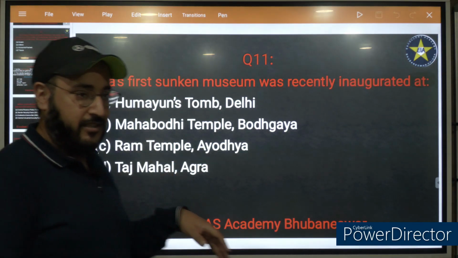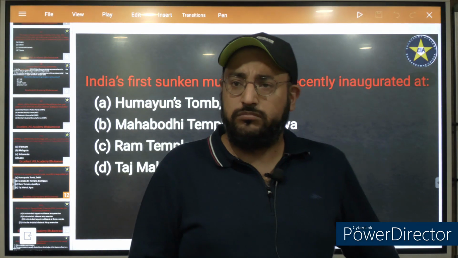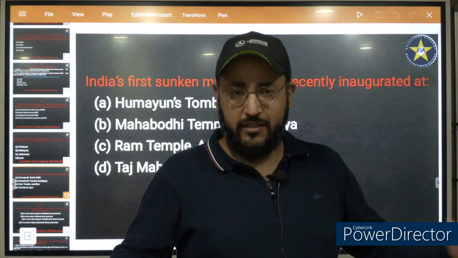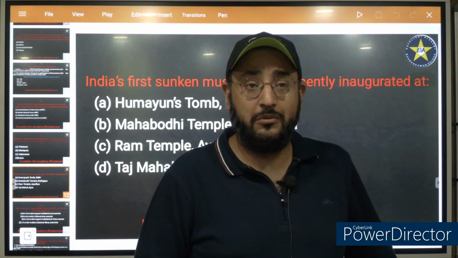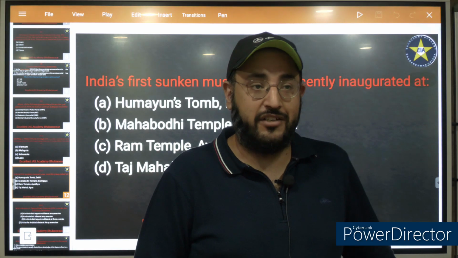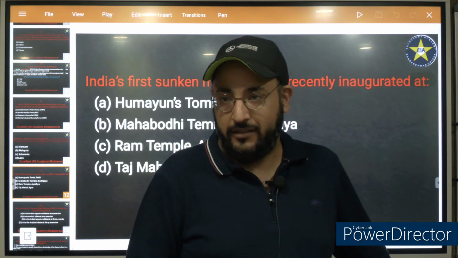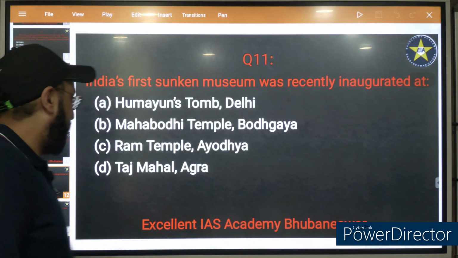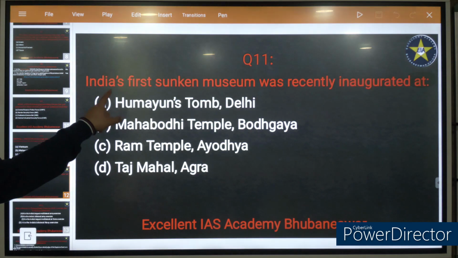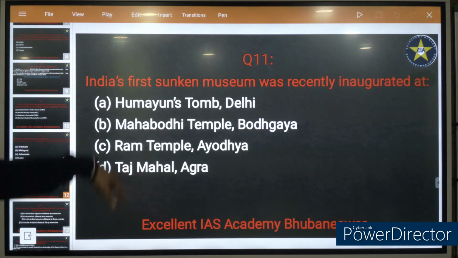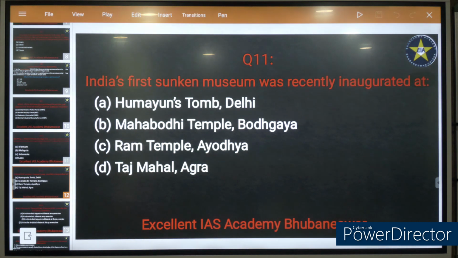Before discussing this, India and Vietnam have undertaken a joint project related to the National Maritime Heritage Complex that is based in Lothal, Dockyard. Now this is also a latest current affair. India's first sunken museum was recently inaugurated at... The right answer is Humayun's Tomb, Delhi.